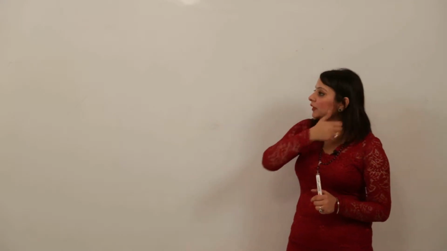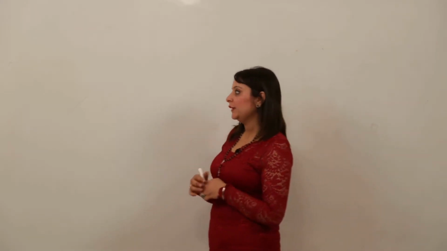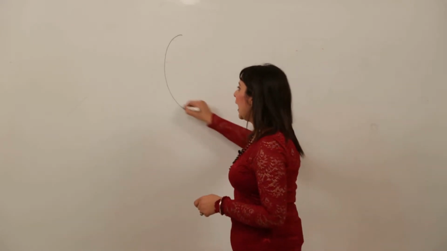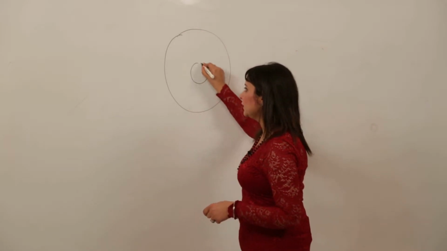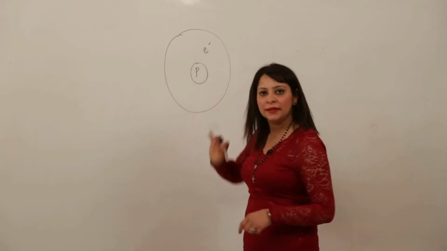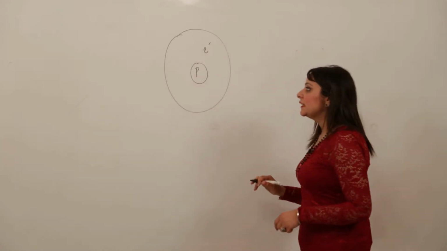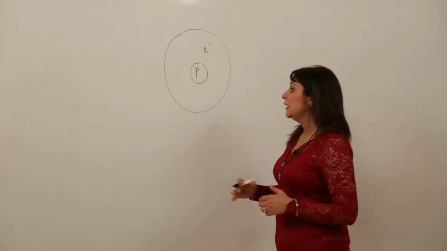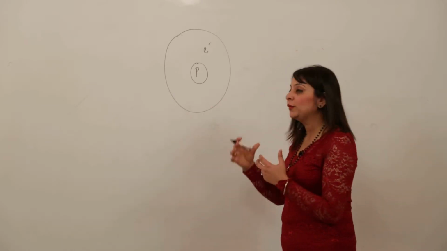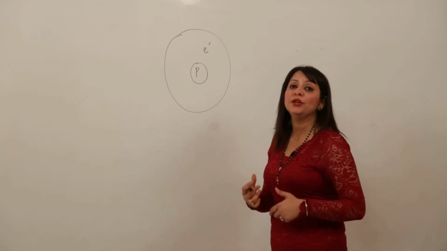Now we are taking up the third discovery, that is the discovery of the neutron. After the electron was discovered and similarly the proton was discovered, it was found that the atom consists of a nucleus, as we all know, and in the nucleus there is the proton and outside there is the electron. So that means before the neutron was discovered, this is the assumption I am telling you, that the scientists assumed this, and what led to the discovery of the neutron.